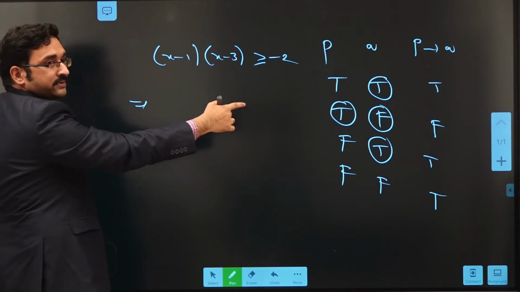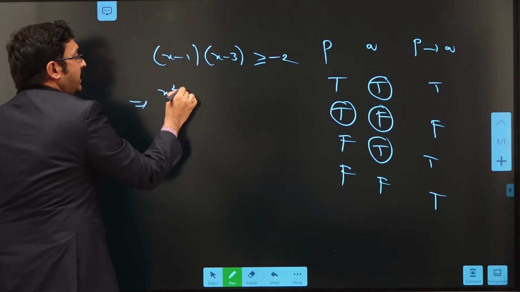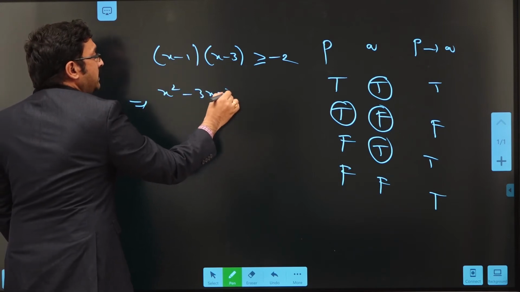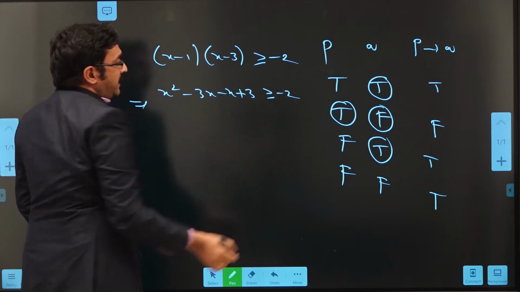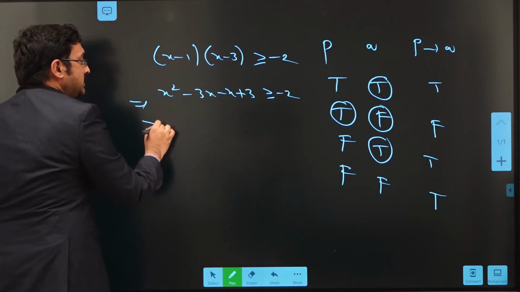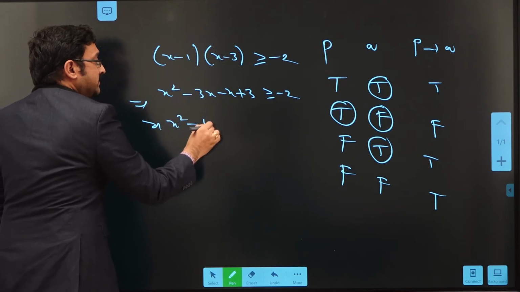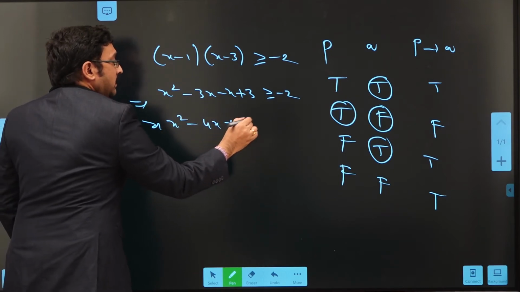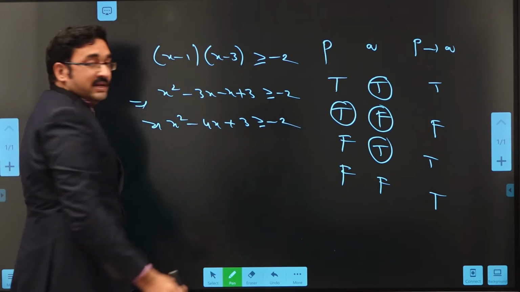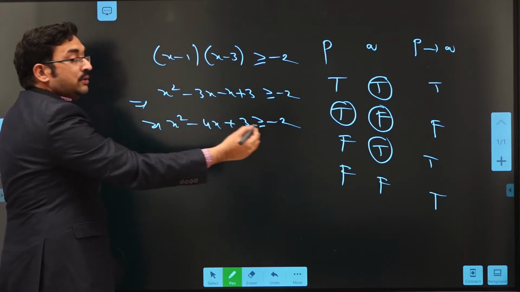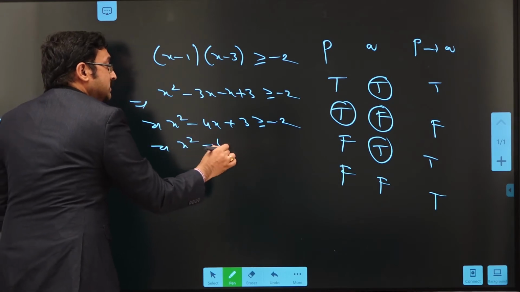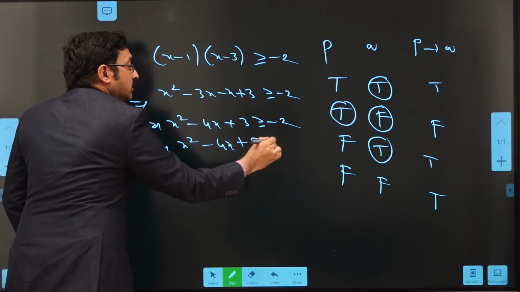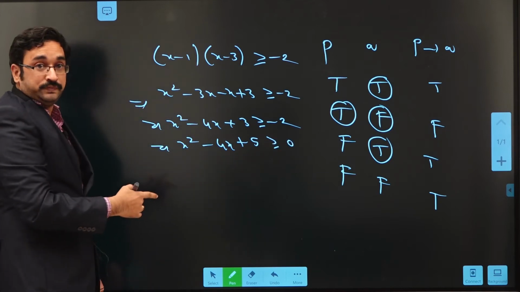If we multiply this, we get x square minus 3x minus x plus 3 greater than or equal to minus 2. That implies x square minus 4x plus 3 greater than or equal to minus 2. Take minus 2 to the left side. Then we get x square minus 4x plus 5 greater than or equal to 0.